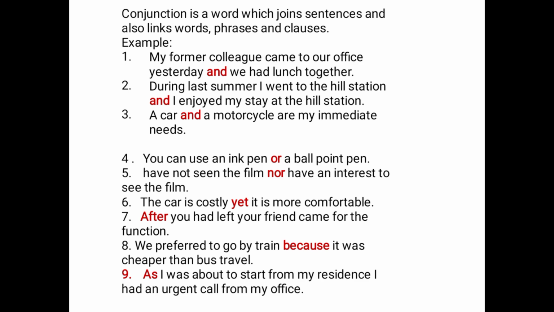This is, a car and a motorcycle are my immediate needs. The word "and" here is connecting the phrase a car and another phrase a motorcycle. What is a phrase, if you may ask? A phrase is a part of a sentence that does not have a subject nor a predicate. I'll come again. A phrase is a part of a sentence that does not have a subject and a predicate.